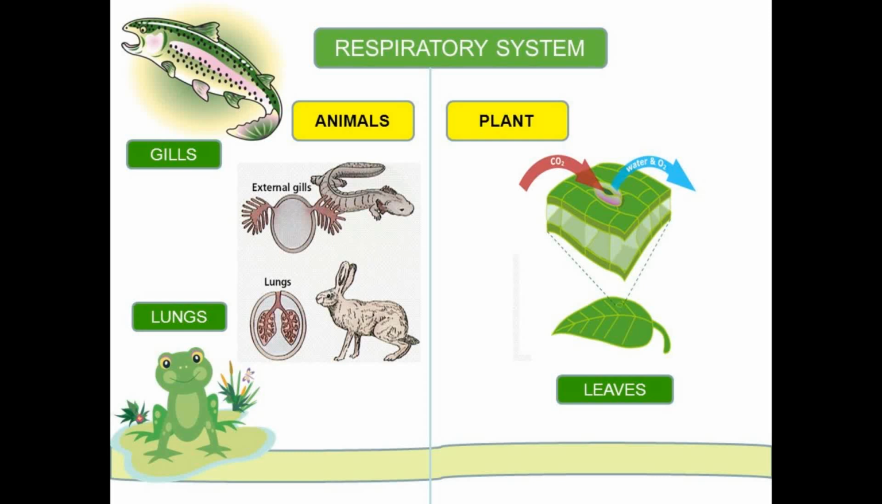But in case of animals, different animals have different organs for the process of respiration. Like fishes have gills, frogs respire through lungs, human beings respire through lungs. So there are different organs in different animals for the process of respiration.